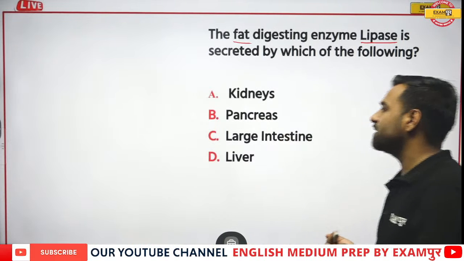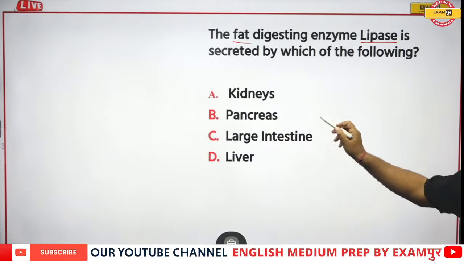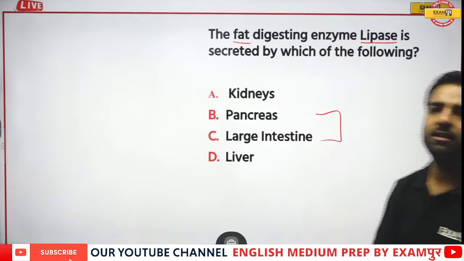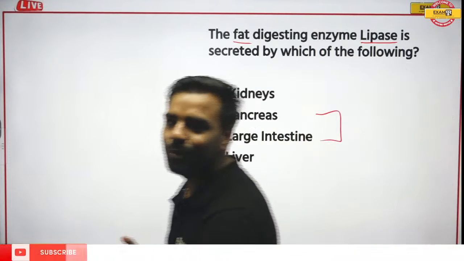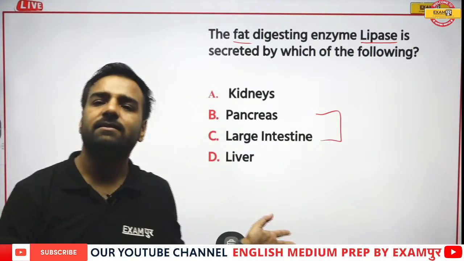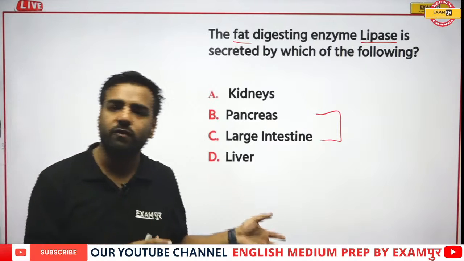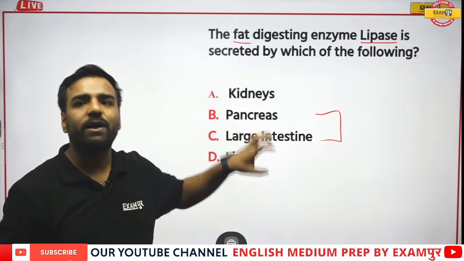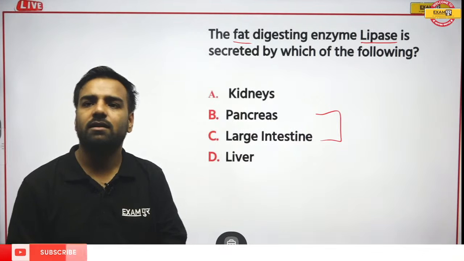So the options which are left now after the elimination are pancreas or large intestine. So there's a tough competition between these two. See, these are the things that are going to be very, very useful in the examination, the way you can eliminate these options.